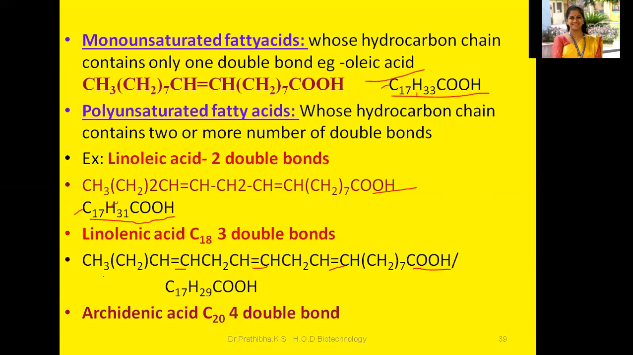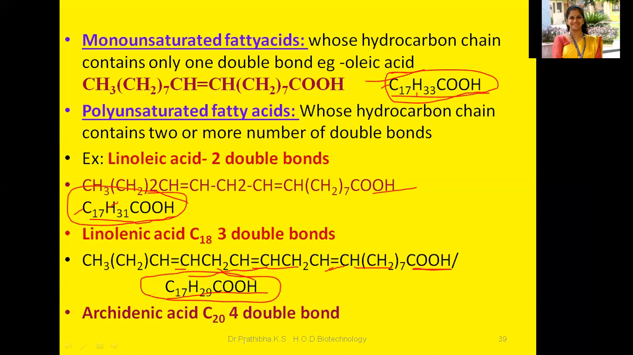Okay, so here CH3, CH2, CH double bond CH, CH2, CH double bond CH, CH2, CH double bond CH, CH2 7 COOH, or you can also write directly C17H29 COOH. Okay, hope you are able to recall. Oleic acid is C17H33 COOH, then linoleic acid is C17H31 COOH, and linolenic acid is C17H29 COOH.